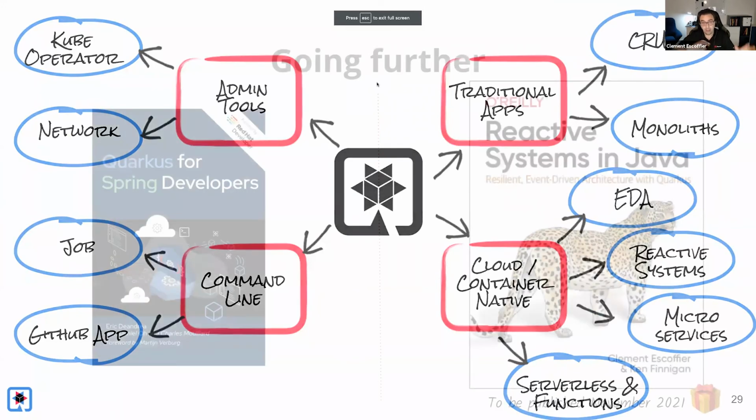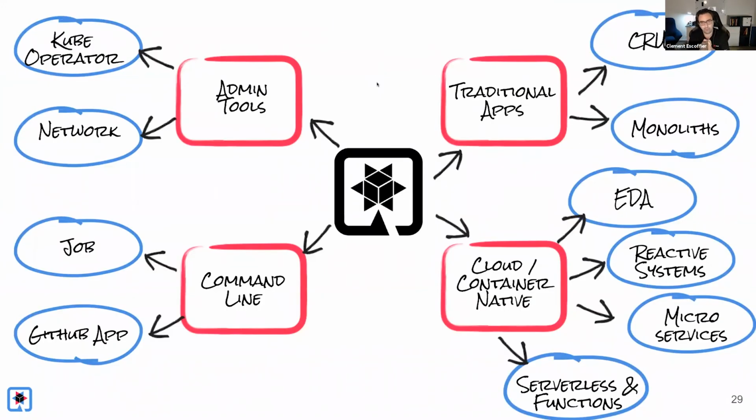Oops, sorry. So we already scratched the surface of Quarkus. What we have seen is that in a few minutes you can build multi-microservice systems using gRPC, Kafka, REST, GraphQL, and an API gateway, a fully reactive API gateway. You can also write regular CRUD applications, monoliths, event-driven applications, reactive systems, so better distributed systems, functions, command line administration tools, and so on. So there are a lot of possibilities to let you build your next system.